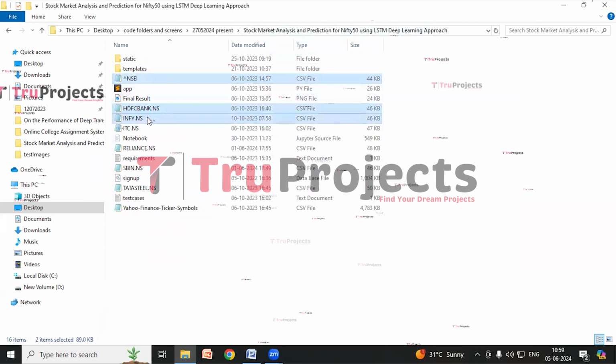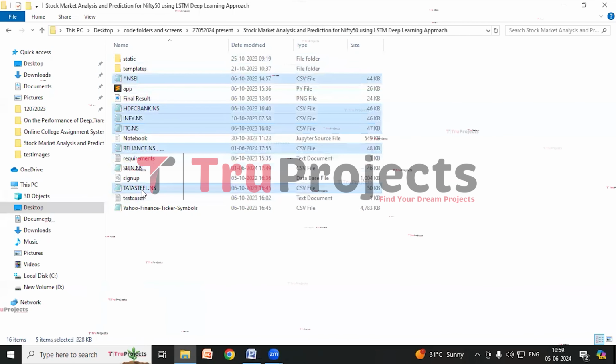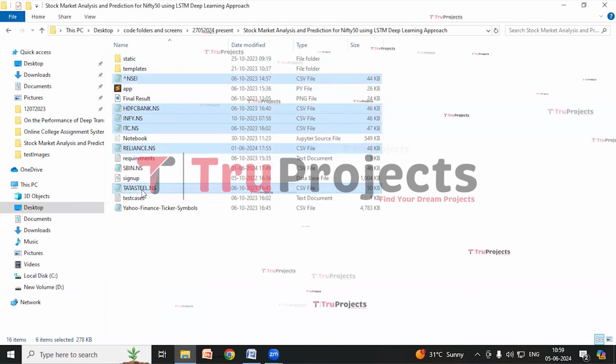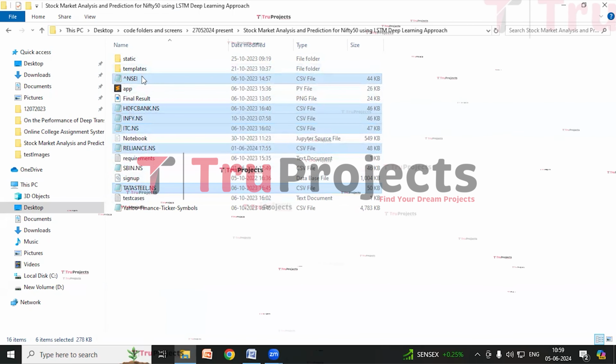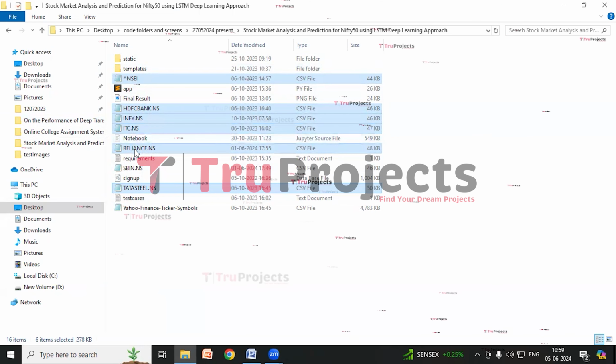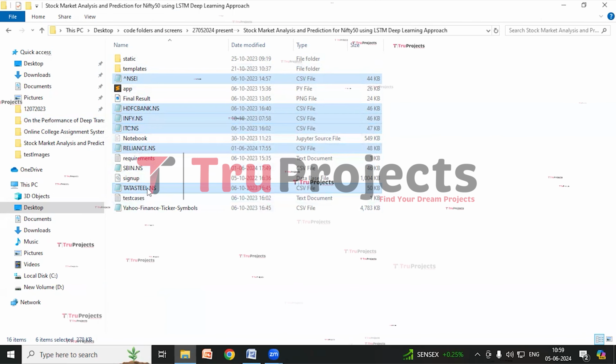And these CSV files contain stock prices data of these respective companies. NSEI is National Stock Exchange of India. This is HDFC Bank. This is Infosys. This is ITC. This is Reliance. And this is Tata Steel Company.